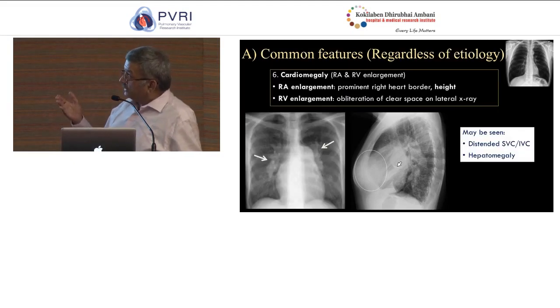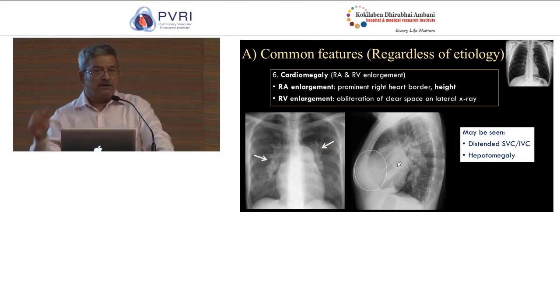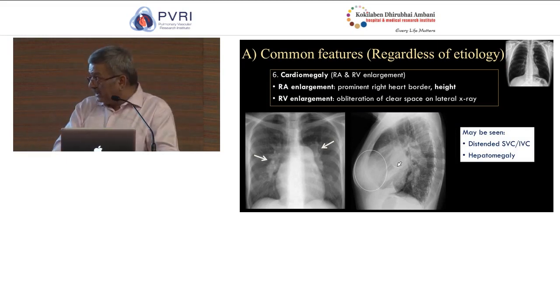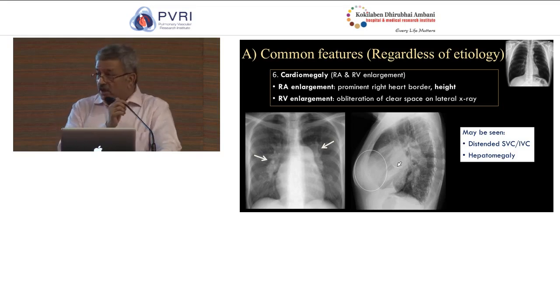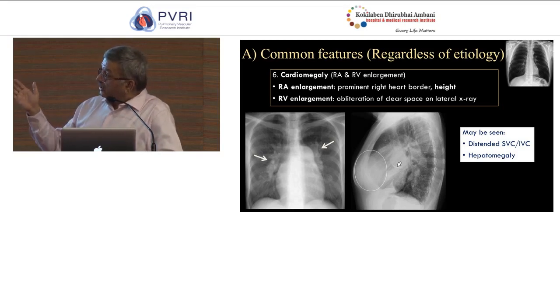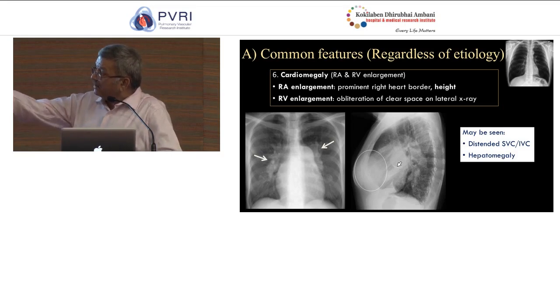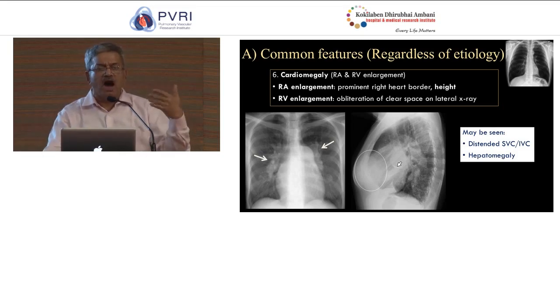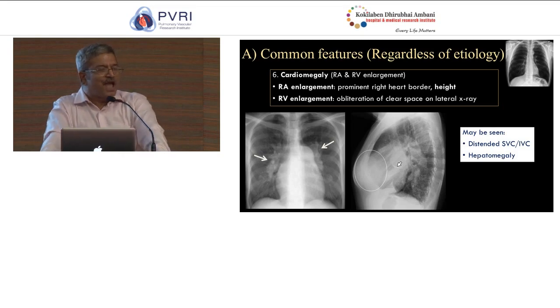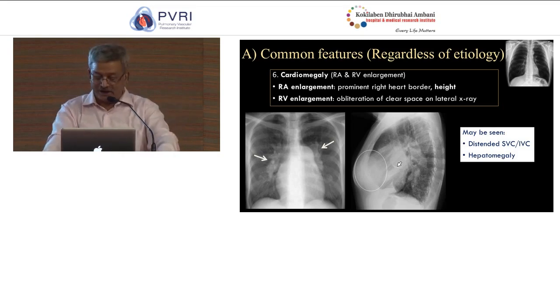Now beyond this, there are features which you can see in the heart, an increase in the heart size, an increase in the right heart size actually. So chest radiograph is a very fallacious way of interpreting right ventricular hypertrophy or dilatation. Nonetheless, usually there is a retrosternal area between the heart and the sternum which is translucent. When the right heart enlarges, this encroaches onto this area, but this is historic because you no longer do lateral chest radiographs anymore. So this is just for historic interest.